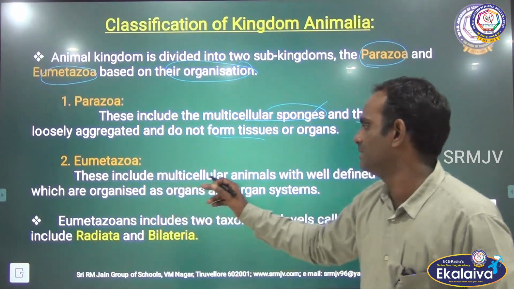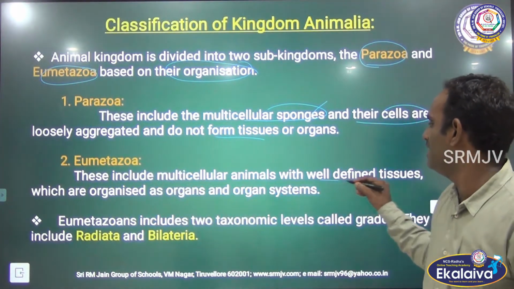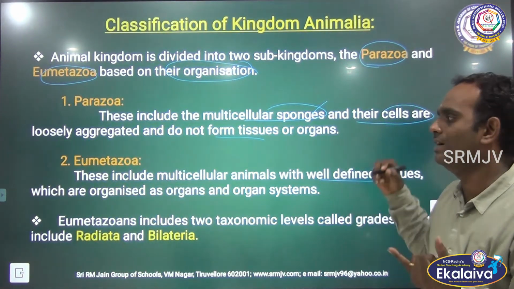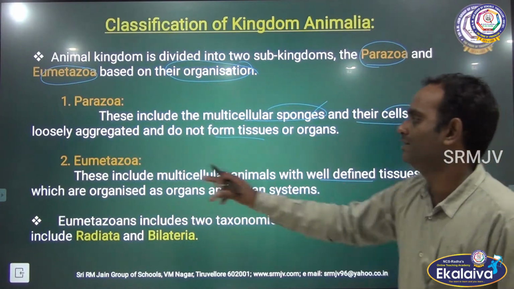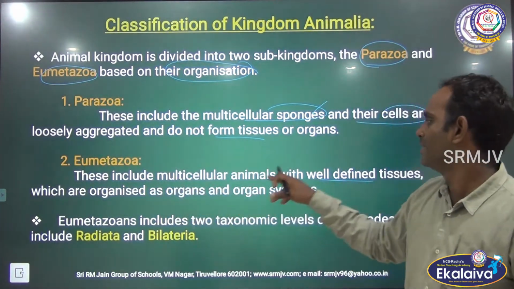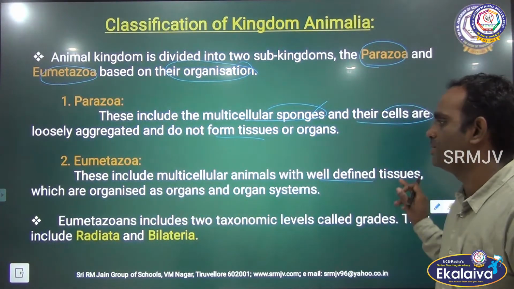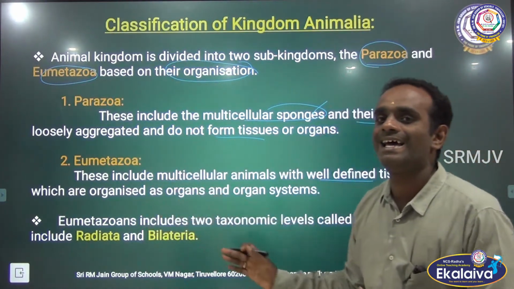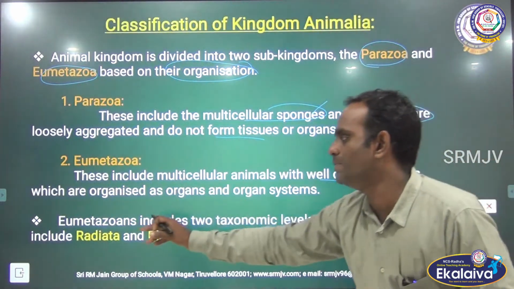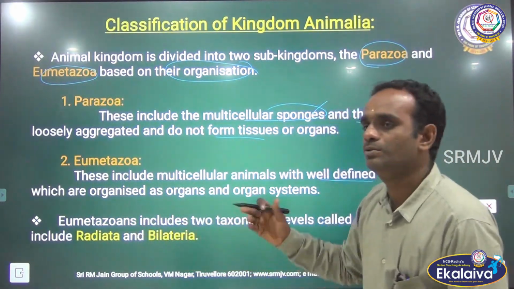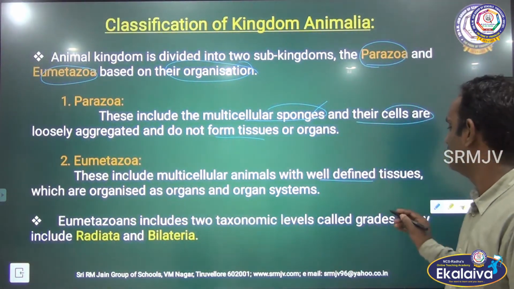These include multicellular animals with well-defined tissues, well-organized organs and well-defined organ systems. Clear?